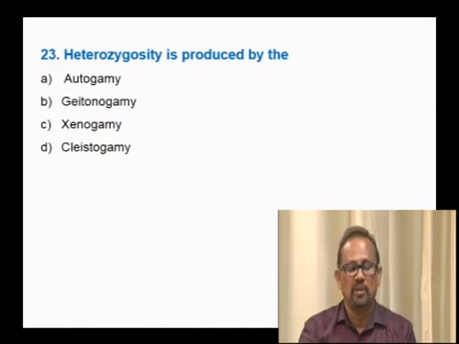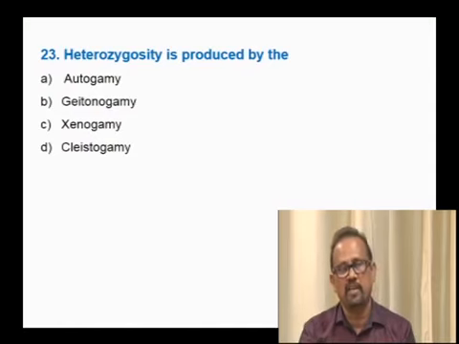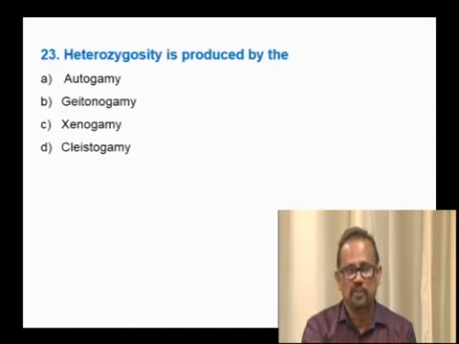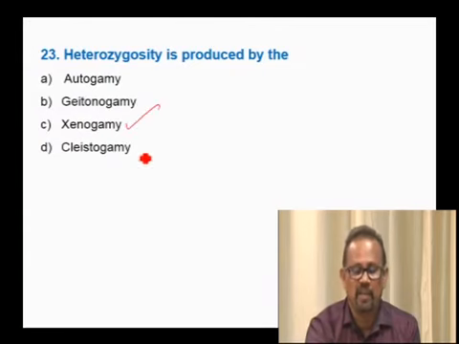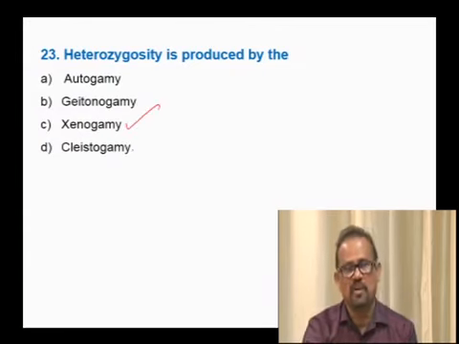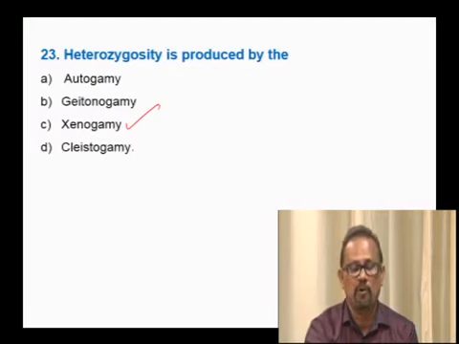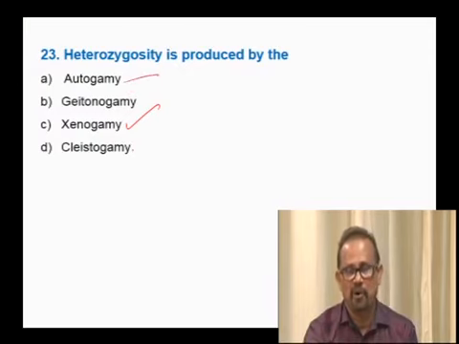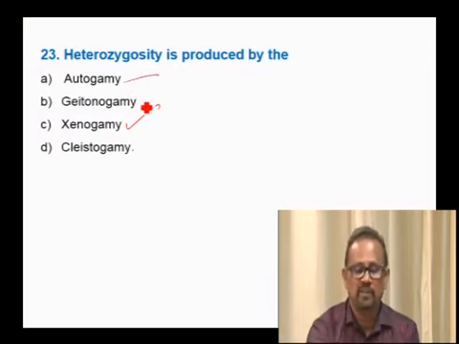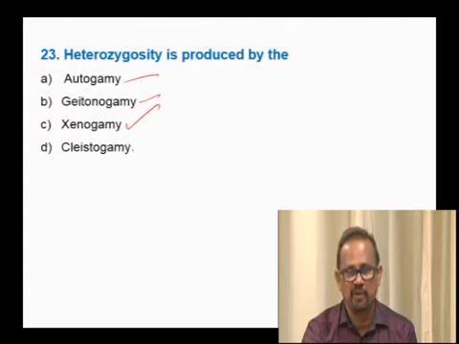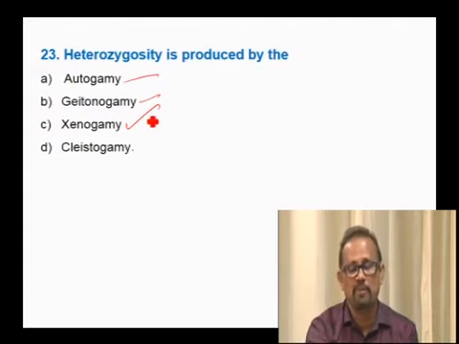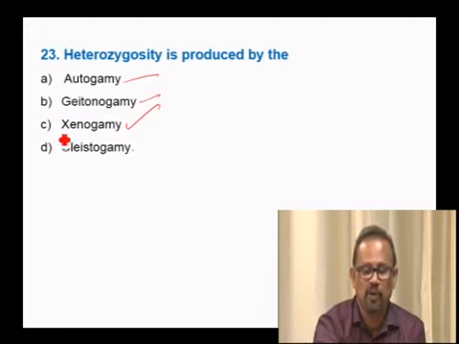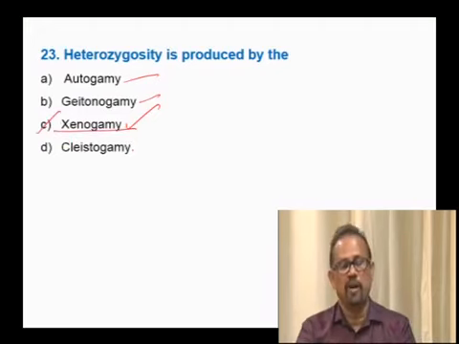Next question. Heterozygosity is due to the pollination brought about by genetically dissimilar plants. Therefore, it has to be xenogamy. Cleistogamous flowers are those which do not bloom, which favors self-pollination. Autogamy is pollination within the flower. Geitonogamy, between the flowers of the same plant. Xenogamy, between the flowers of genetically dissimilar plants. Therefore, heterozygosity is possible in xenogamy.